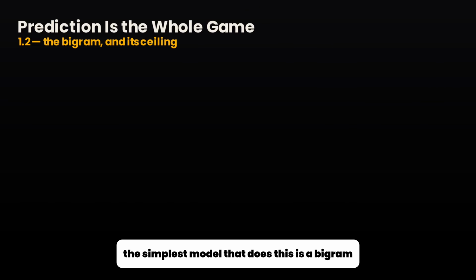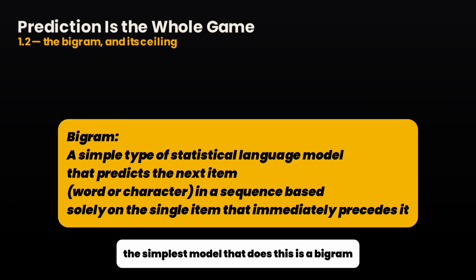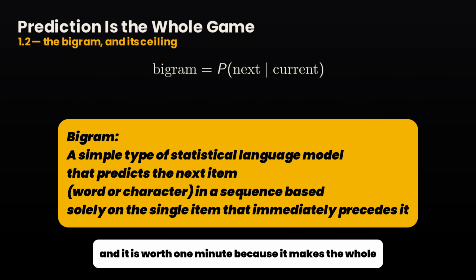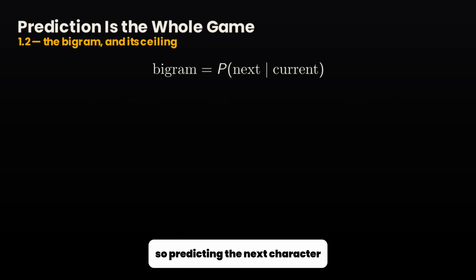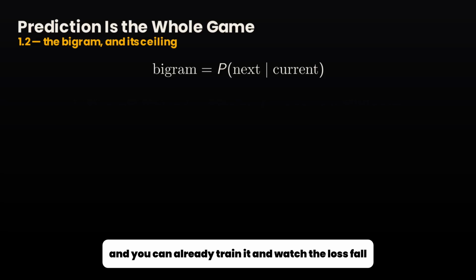The simplest model that does this is a bigram, and it is worth a minute because it makes the whole idea concrete. We keep one row of logits per character, so predicting the next character is a single lookup and a softmax, and you can already train it and watch the loss fall.